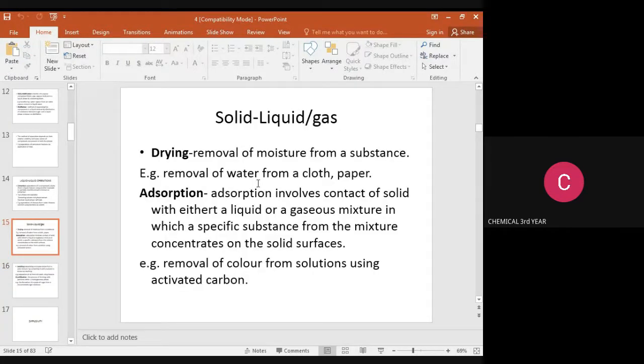Next, adsorption. The components are separated based on a surface phenomenon. Adsorption involves contact of a solid with either a liquid or gaseous mixture, in which a specific substance from the mixture concentrates on the solid surface. Example: the removal of color from solutions using activated carbon. Activated carbon is the solid phase, and the colored solution is the liquid phase.